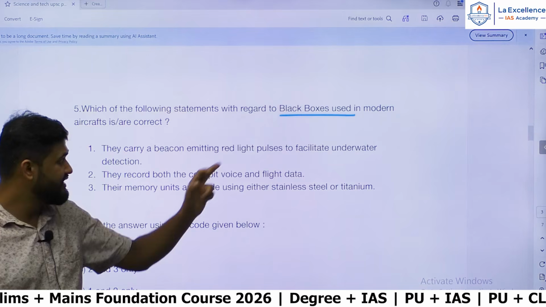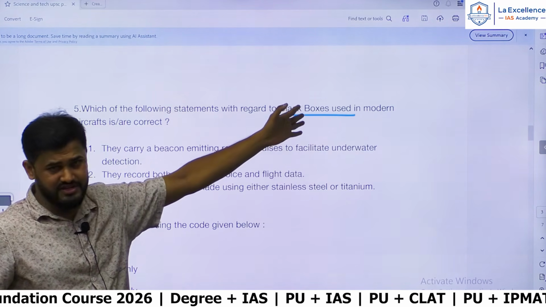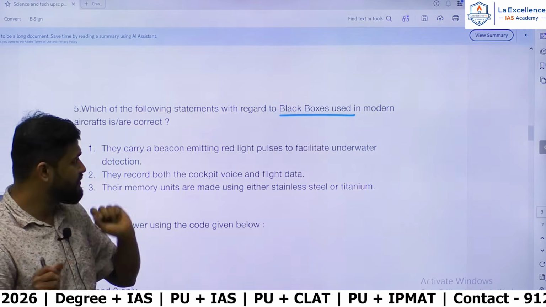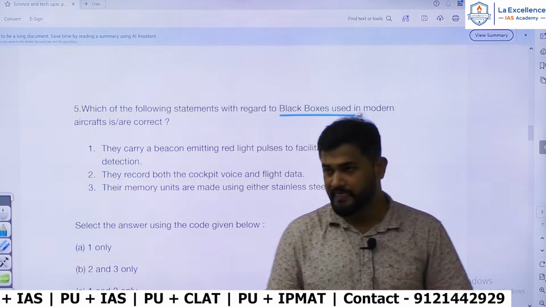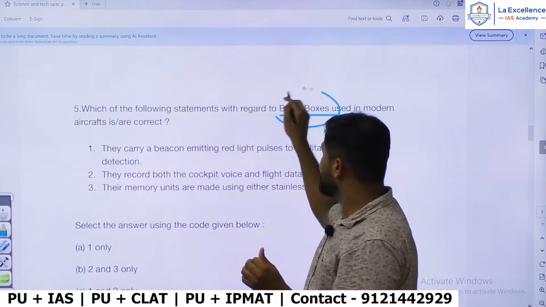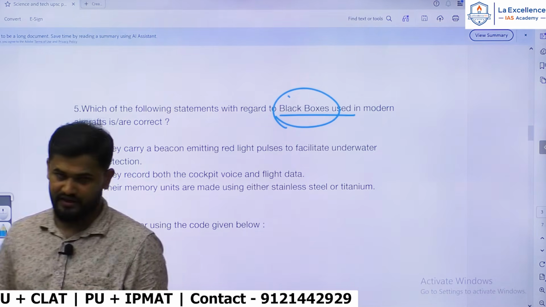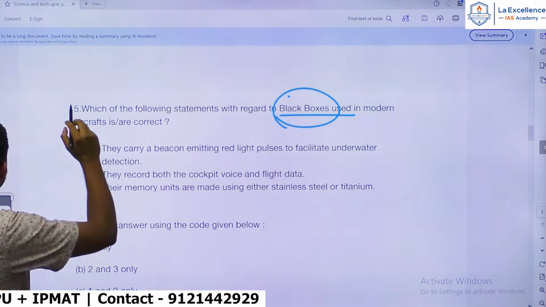You know that Ahmedabad air crash last year, which was very much in the news. At that time, black boxes were a commonly talked about topic. So UPSC is testing whether you are aware of the general technical features of black boxes or not. Hence an expected question.